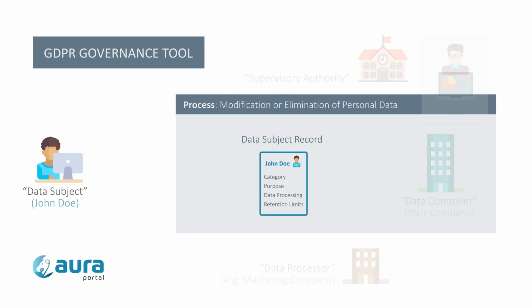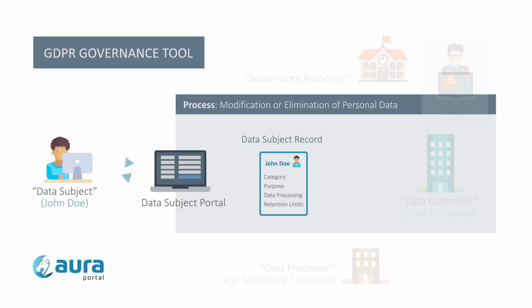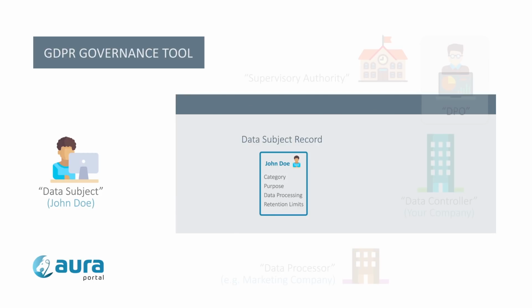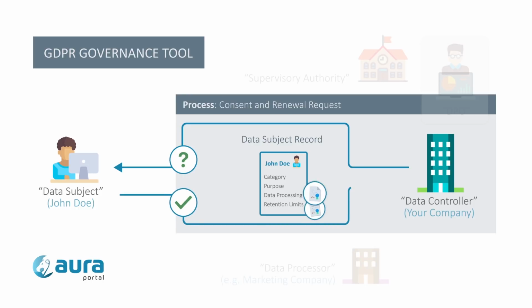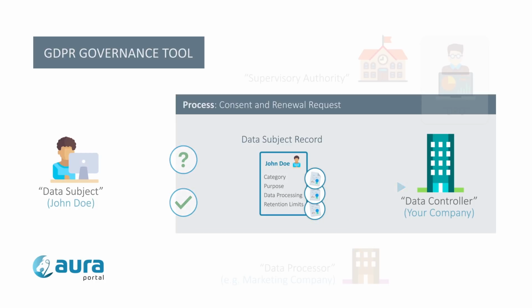The data subject has the right to be forgotten. Therefore, a portal is provided so they can make changes to their own personal data and request for it to be deleted whenever they want. Consent and renewal request. It is necessary to have the data subject's consent or some other legitimate basis for personal data processing to be lawful. This process automatically generates consent documents with digital signature. For example, a company must have the data subject's consent before sending them an email.